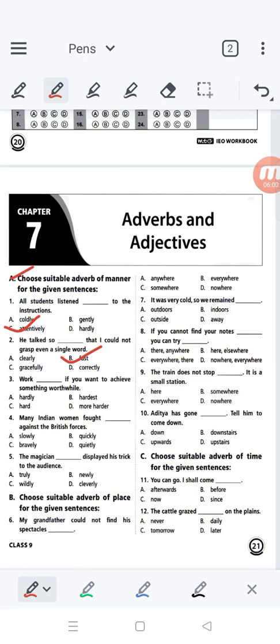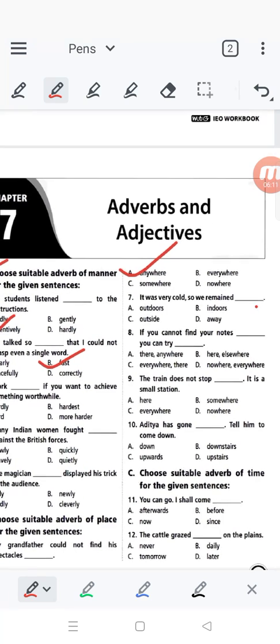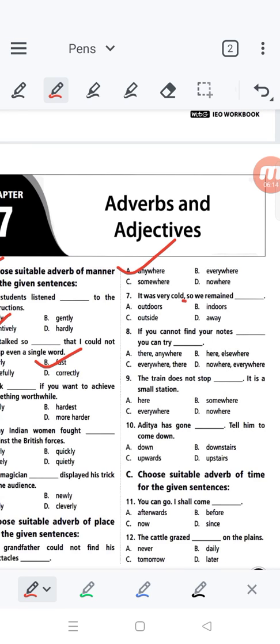Question number 7: it was very cold, so we remained dash. We remained indoors, referring to place. Question number 8: if you can't find your notes here, you can try elsewhere.